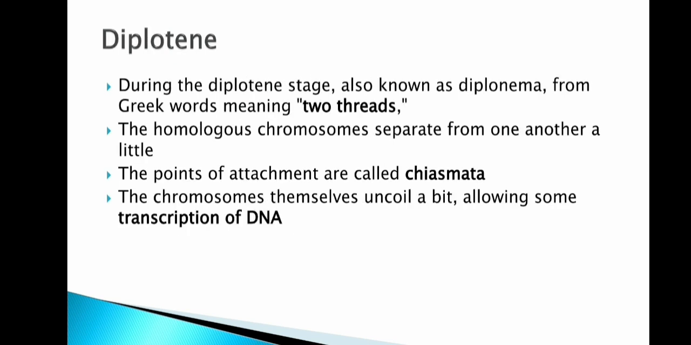Then the next stage is diplotene. This diplotene stage is also called diplonema, which means the 2 threads. Here the homologous chromosomes separate from one another, and the points of attachment are called the chiasmata. The chromosomes themselves uncoil a bit and allow transcription of DNA. This takes place in the diplotene stage.